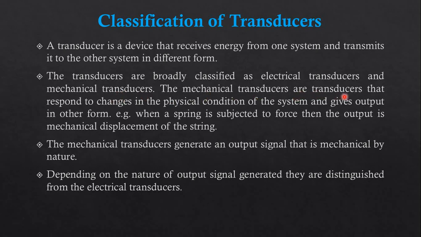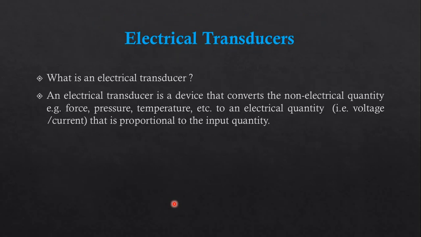Mechanical transducers respond to a change in the physical condition of the system and give output in another form. That is, when a spring is subjected to force, the output is the mechanical displacement of the spring. The mechanical transducer generates an output signal that is mechanical by nature, as we already discussed. Depending on the nature of the output generated, they are distinguished from electrical transducers. So depending upon which kind of output we get from our transducer, it can be classified as mechanical or electrical.